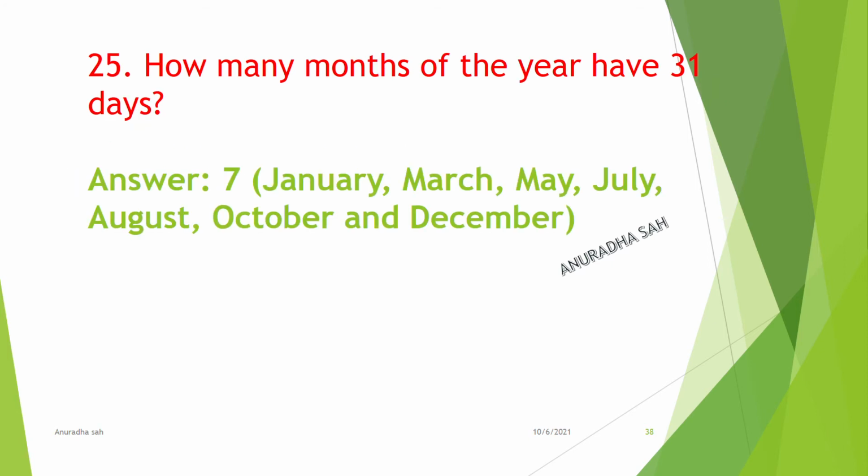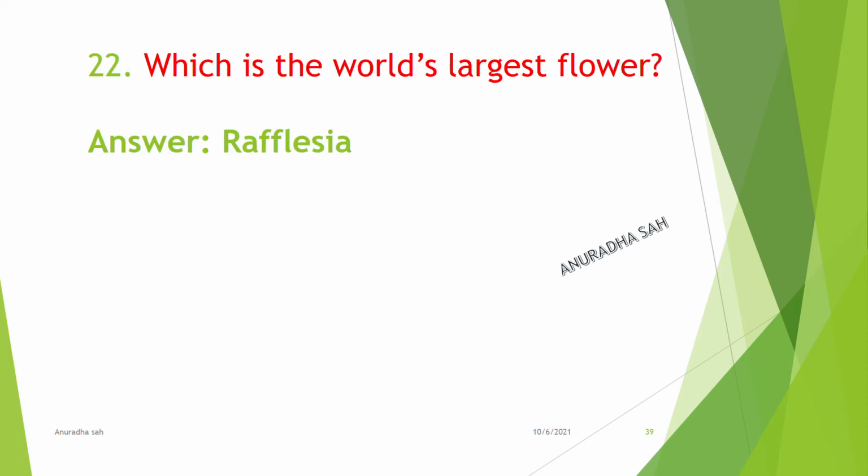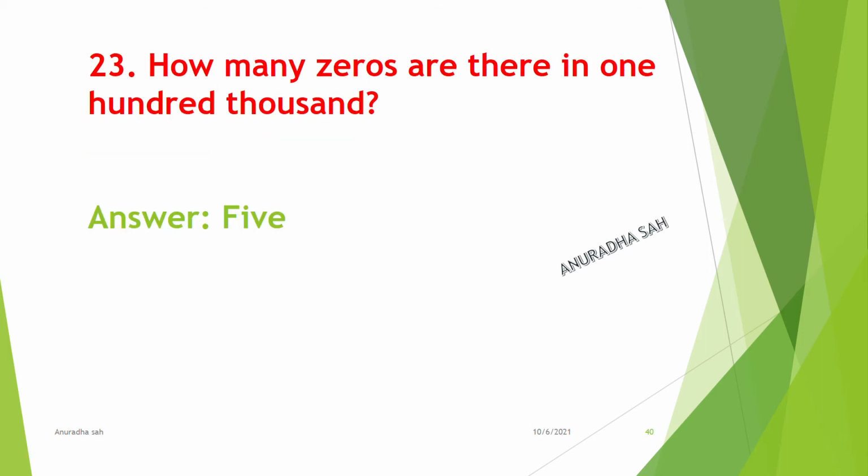How many months of the year have 31 days? Answer: 7. January, March, May, July, August, October, and December. Which is the world's largest flower? Rafflesia. How many zeros are there in 100,000?